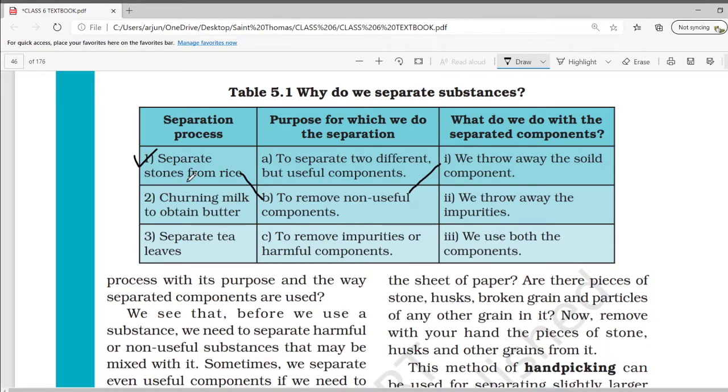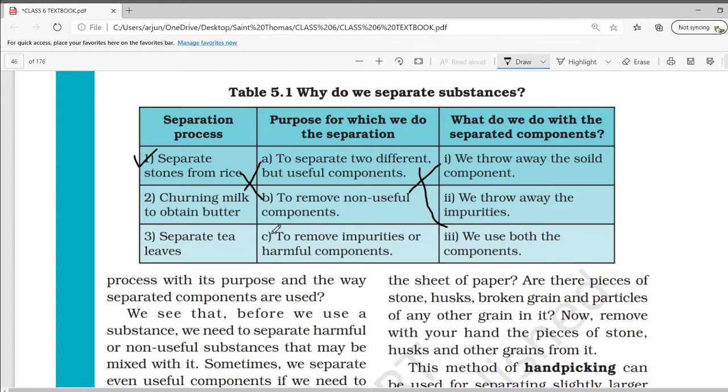The next is churning milk to obtain butter. So for the second, A will be the proper option because both the components are useful. That's why we are separating. Okay. And for the third column, the third will be appropriate. We use both the components. Yes, we use the milk and butter also.